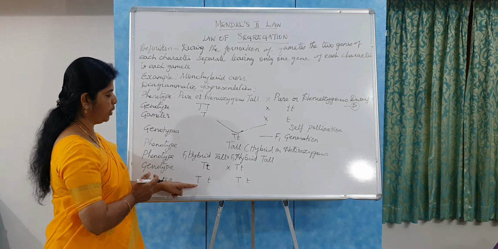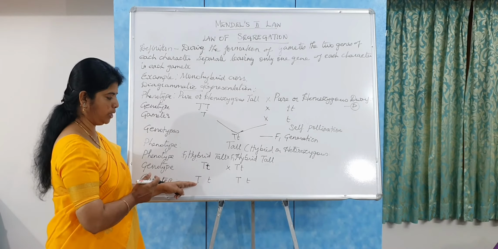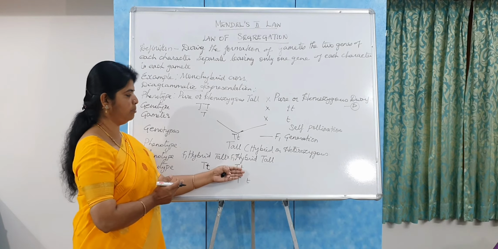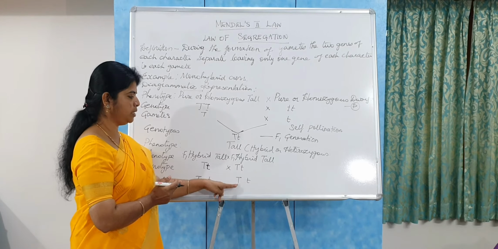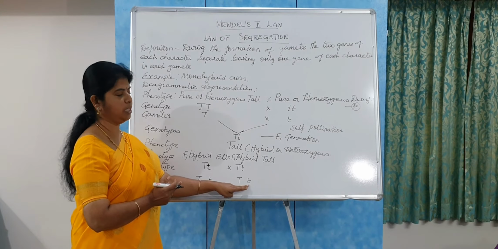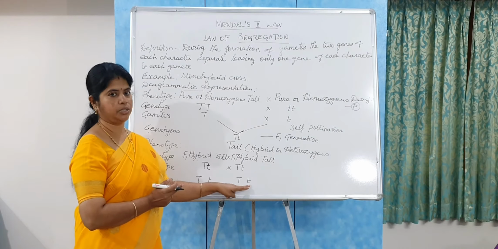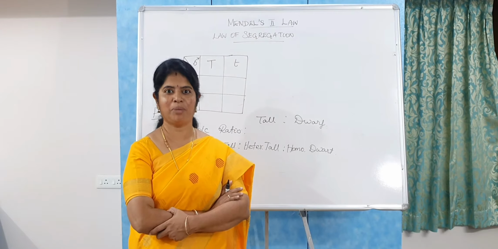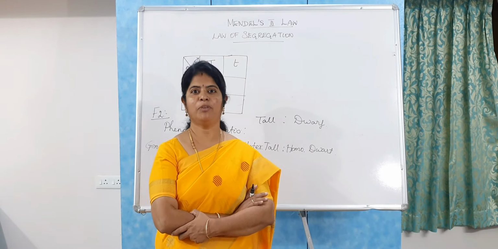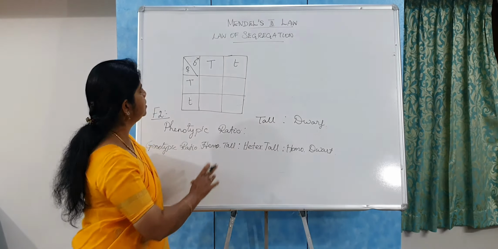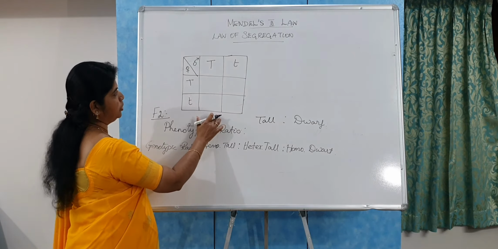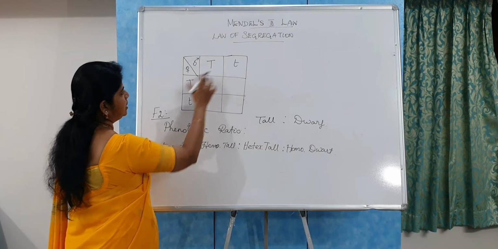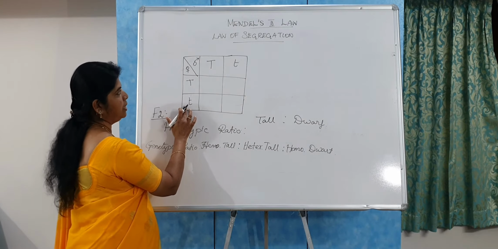So one gene in one gamete, the dominant gene in one gamete and the recessive gene in another gamete, and here also in the female, the dominant gene in one gamete and the recessive gene in the second gamete. Now let's see self-pollination of the F1 male and female hybrid plant with the help of a Punnett square. This square is called the Punnett square, and these two are the male gametes and these two are the female gametes.